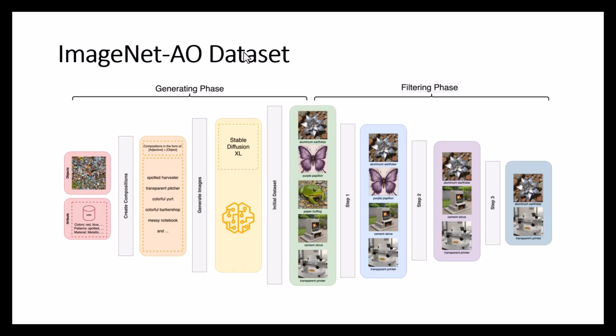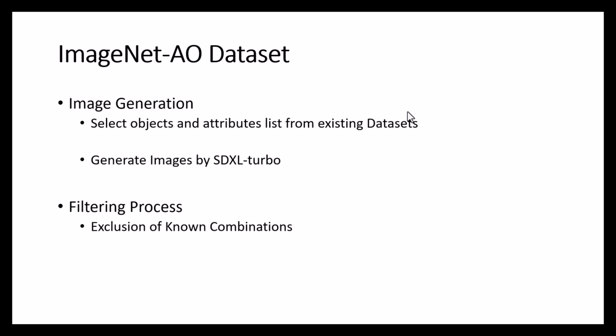Now let's talk about the process behind building the ImageNet-AO dataset, which is a central part of our work. The goal of this dataset is to create a benchmark that challenges CLIP's ability to generalize to new combinations of known objects and attributes, something that existing datasets don't fully address. To achieve this, we begin by selecting a diverse set of objects and attributes, combining them in a way that they are unlikely to have been encountered during CLIP training. These combinations were then used as prompts for generating images with the Stable Diffusion model.